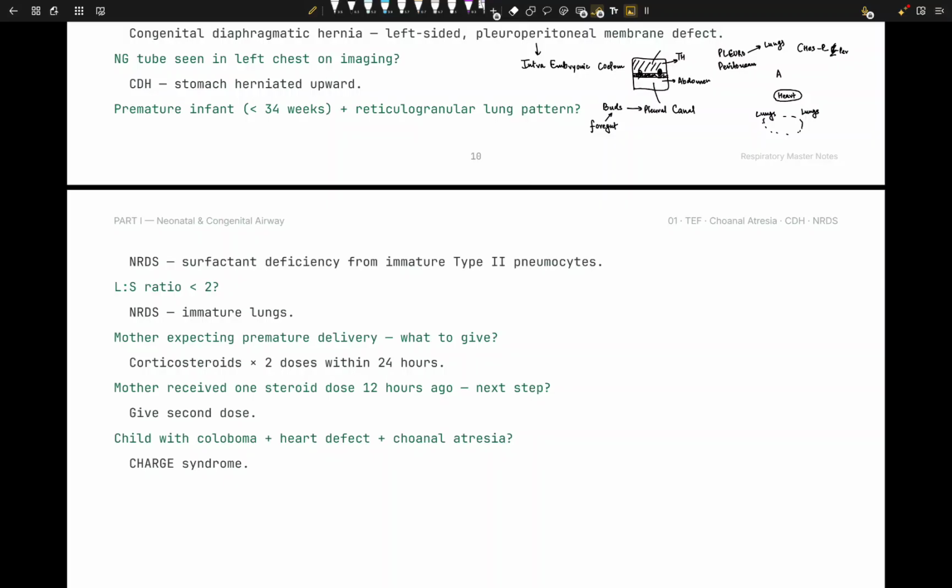G is genital abnormalities, like micropenis. And E is ear abnormalities, like problems in hearing, okay? And that is CHARGE, simply. So if you see a question with these things, just think about choanal atresia.